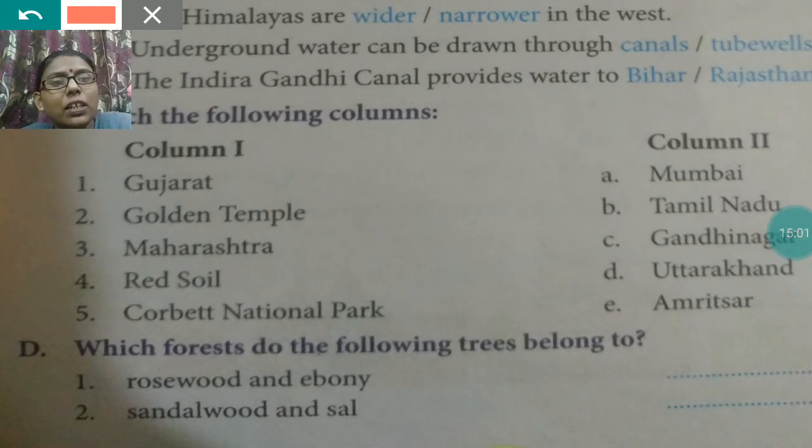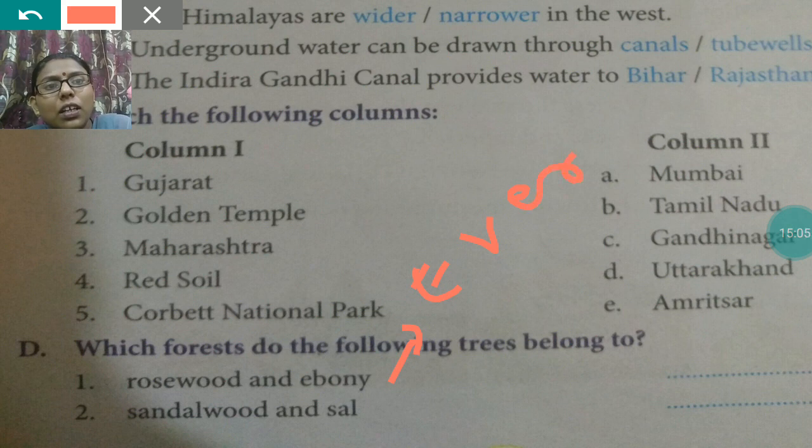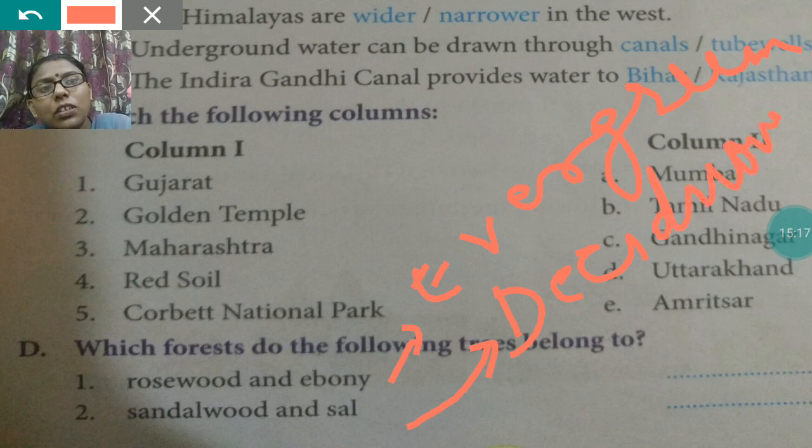Rosewood and ebony, evergreen. Sandalwood and sal, deciduous. Clear? So this is all about chapter number 8 and test paper 1.